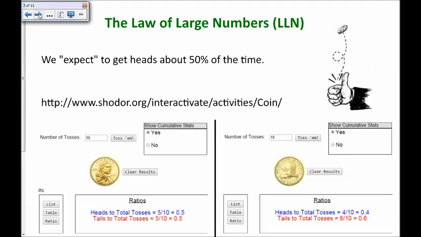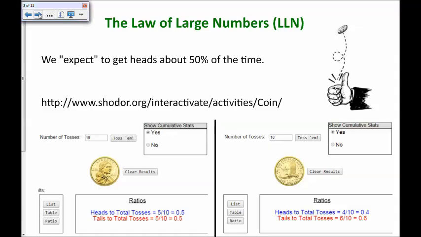Next, the law of large numbers. The law of large numbers is an idea that you may have understood intuitively, but didn't have a name for. And I'm going to use the example of flipping a coin to explain it. When flipping a coin, we expect to get heads about 50% of the time.